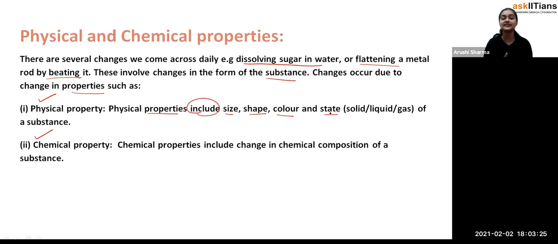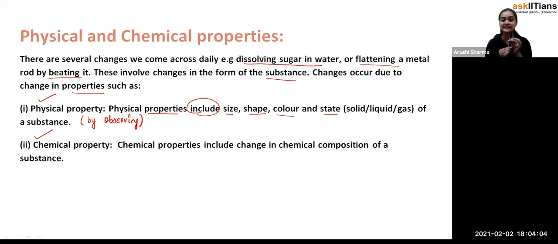Now, physical properties are what type of properties? These are the properties which you can determine by just observing something. So if I write here, by observing something we come to know what color it has, what shape it has, what size it has, and we call such properties physical properties. For example, if I ask you the physical properties of this pen, you can see here that it has a cylindrical shape.